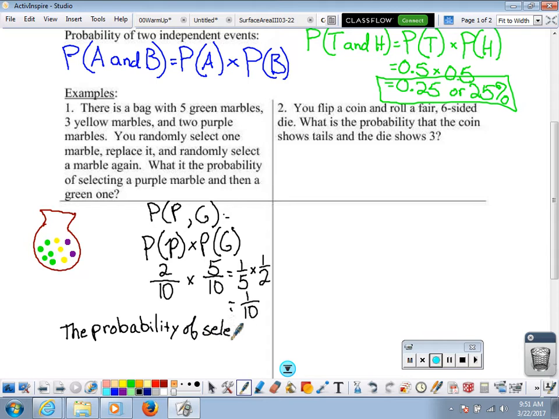The probability of selecting a purple marble, then a green marble, is 1/10.